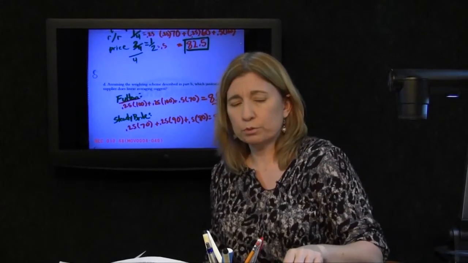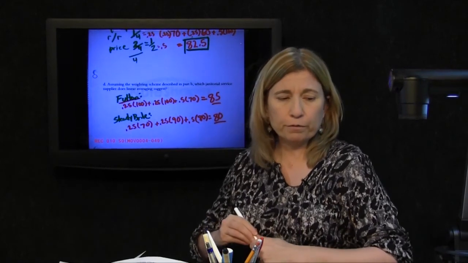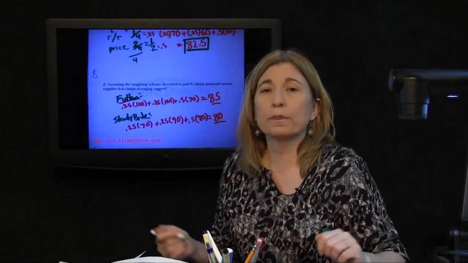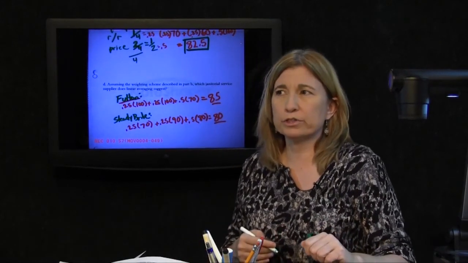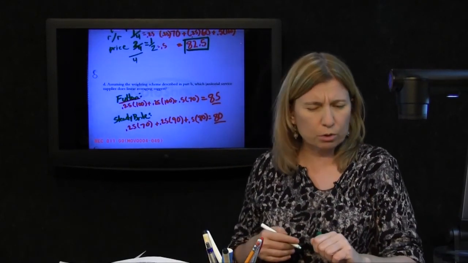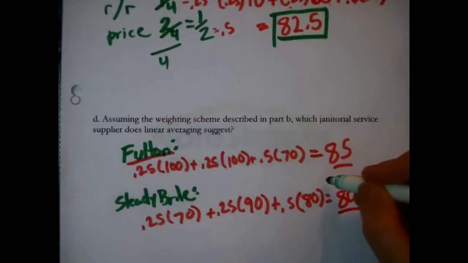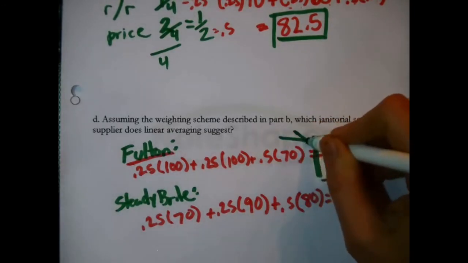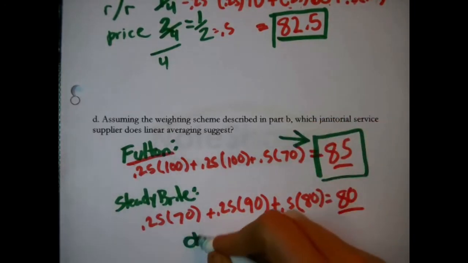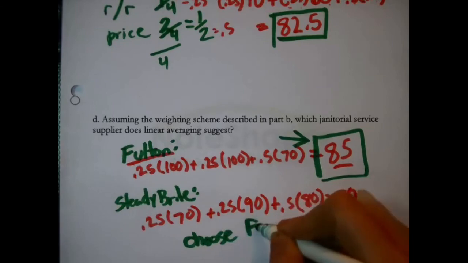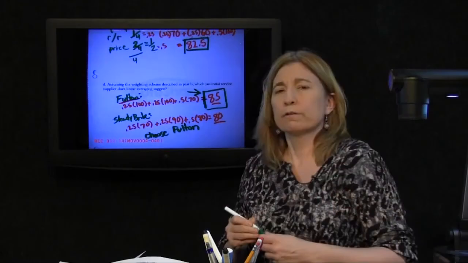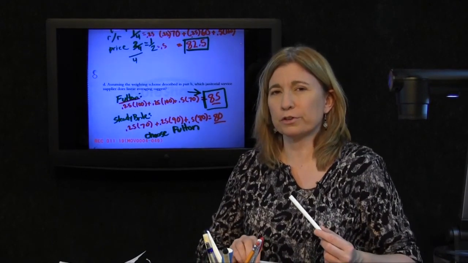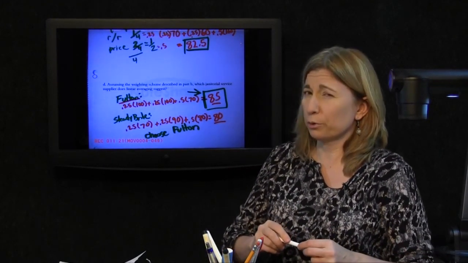We got 82.5 for Dawson. We would pick the one with the most favorable score, which is to say the one with the highest score. So reviewing our work so far, the highest score looks like it belongs to Fulton. They would choose Fulton Maintenance and Facilities Service for their daily janitorial cleaning contract.